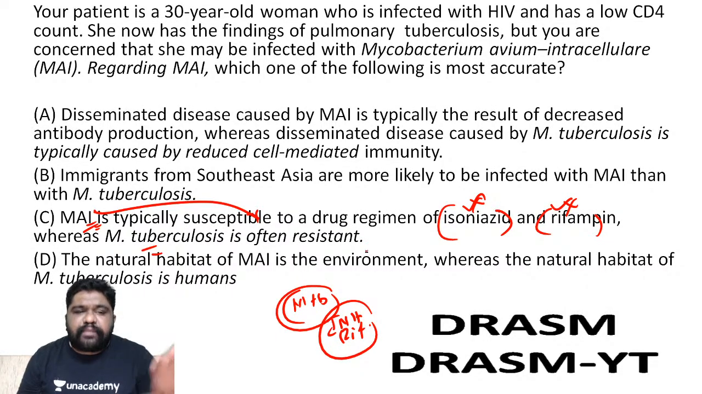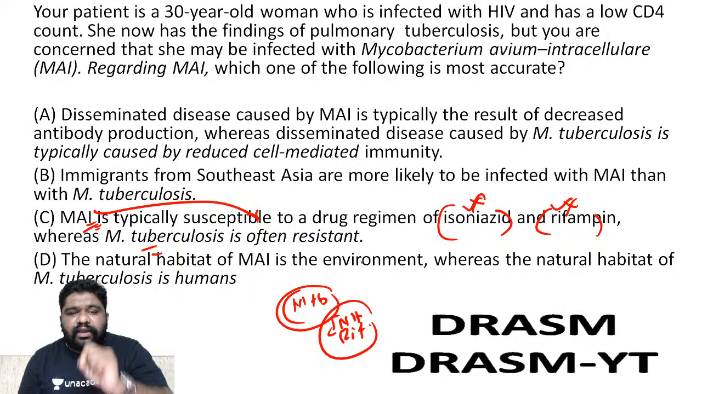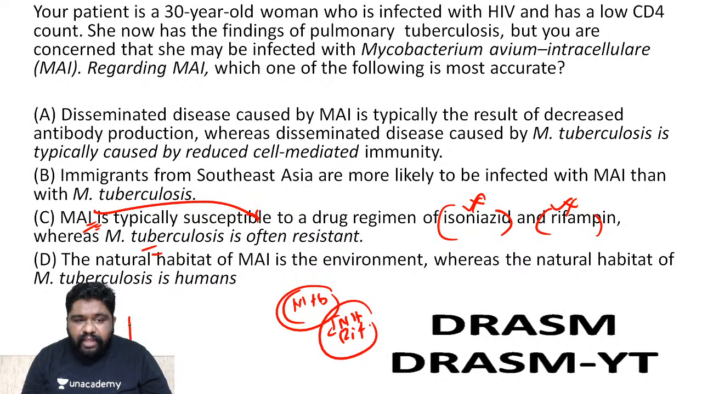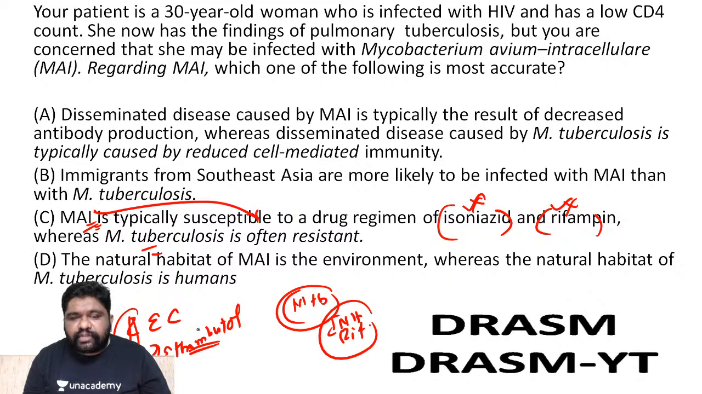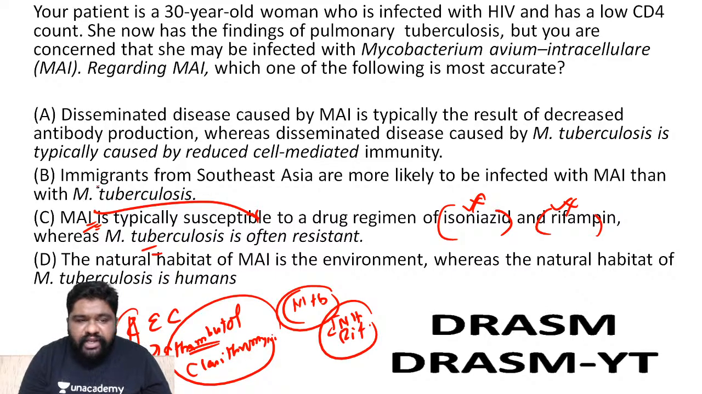Then what kind of treatment can you give for multi-drug resistant MTB? And what is the treatment you give for MAI? The treatment for MAI can be REC. Remember, you can add rifampicin to that of ethambutol and that of clarithromycin. You have to add clarithromycin and ethambutol to rifampicin if you want to treat MAI. Isoniazid is not the primary drug that I can use in case of MAI.